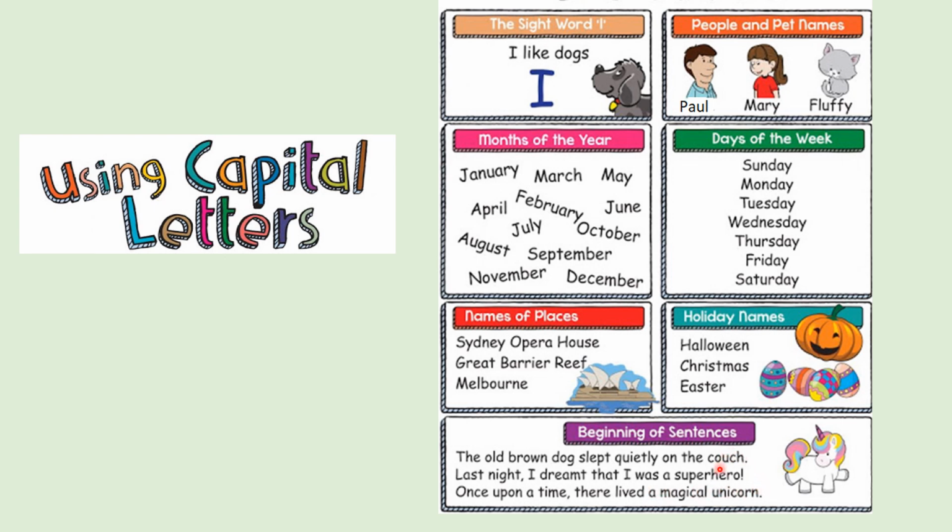This is also a punctuation mark, children. It's called an exclamation mark, which you will learn later. Once upon a time, there lived a magical unicorn. So have you noticed, children, that every time a sentence ends with a punctuation mark, you have to begin the next sentence with a capital letter.